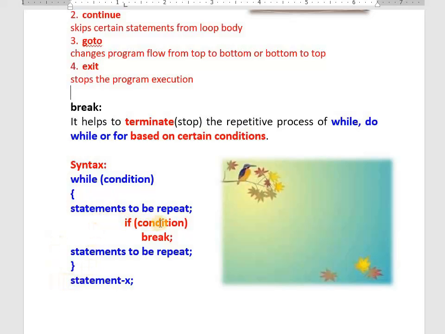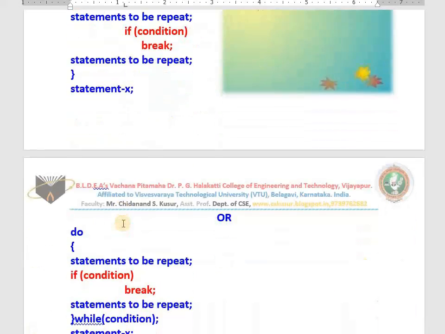Whenever this condition becomes true, break takes place. We exit from the while. This is the syntax. You can use this break not only in the while, you can use this break in do while also.